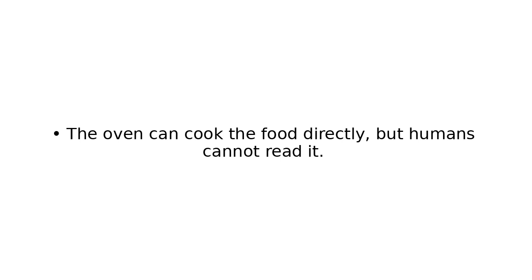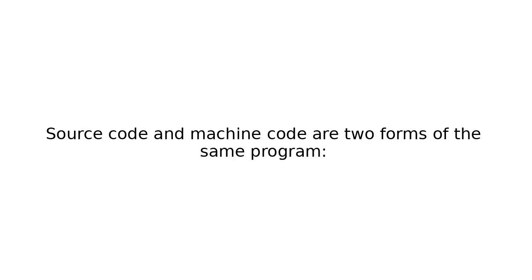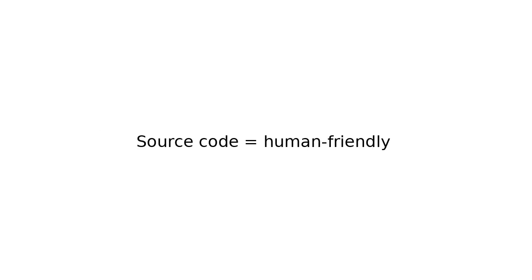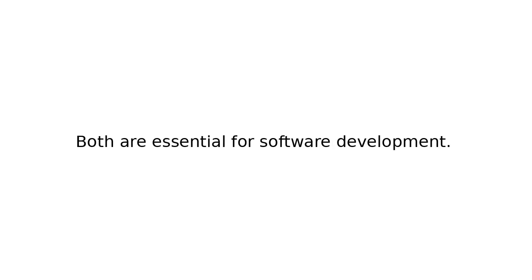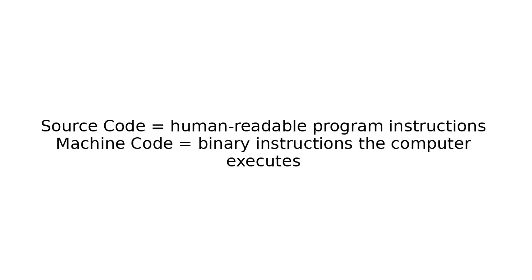Important point. Source code and machine code are two forms of the same program. Source code is human-friendly. Machine code is computer-friendly. Both are essential for software development. Simple definition: source code is human-readable program instructions, and machine code is binary instructions the computer executes.